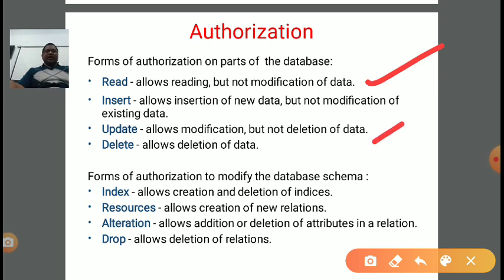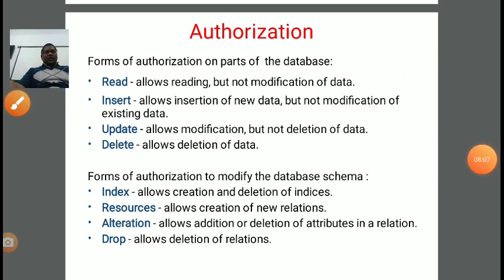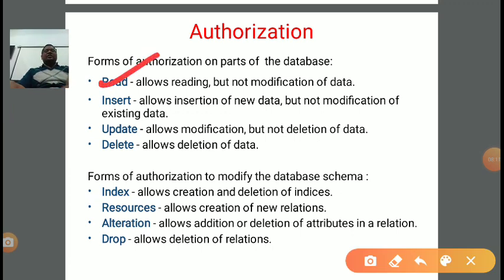Okay. Delete allows the deletion only. So there are four types of authorization. First is read, which allows only reading. Insert allows only inserting, not modification. Update will allow the modification, changing the data in the database, but doesn't allow the deletion. And in delete, we allow only deletion of the data.